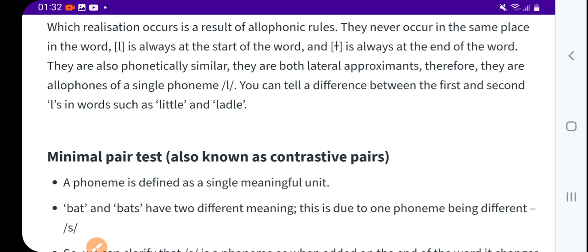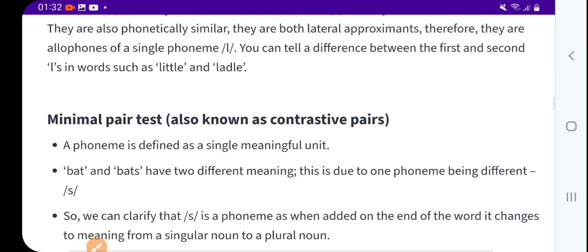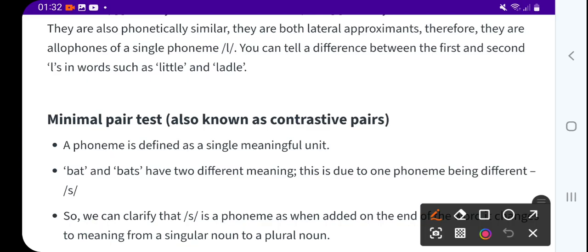You can tell a difference between the first and the second L in words such as little or ladle. This is a good example: little L and ladle L. In ladle, the first L and second L position is different.